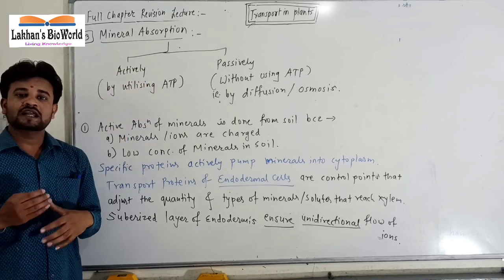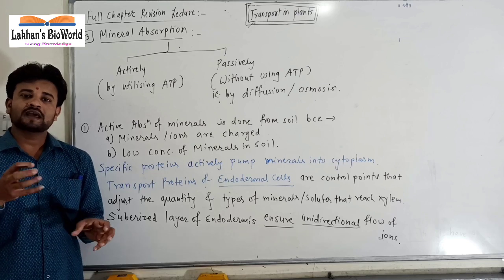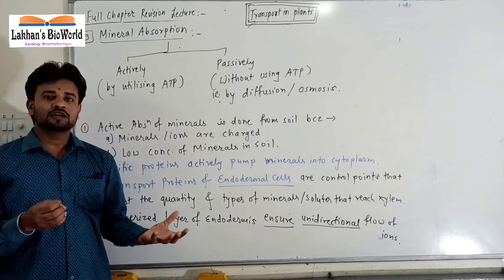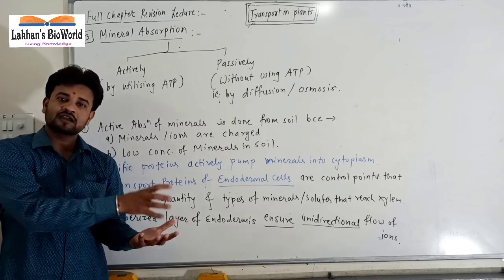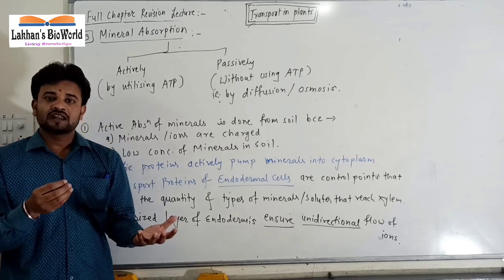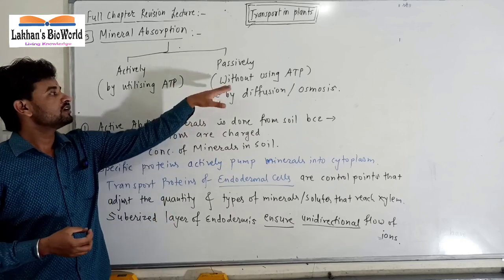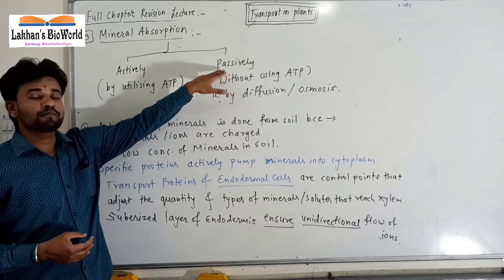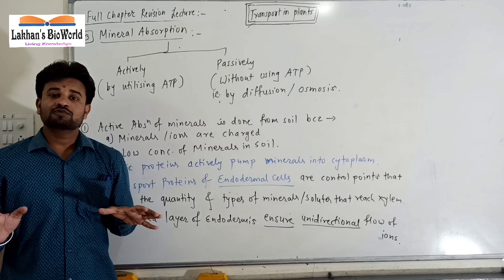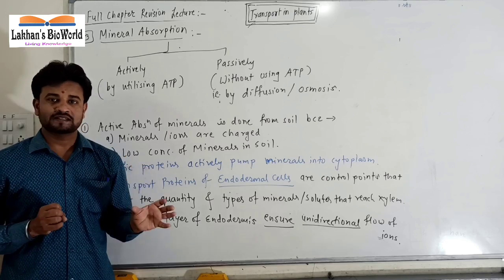So some minerals are absorbed actively, the minerals which are very least in soil, so they are absorbed actively. Some minerals are more in soil as compared to plant body, so therefore they are absorbed from high concentration to low concentration. That is, they will not need energy and therefore they will directly move downhill along the concentration gradient without using ATP. It is passively absorbed. That is absorption passive. Means all minerals are not absorbed passively. Some minerals are absorbed actively and some minerals are absorbed passively.